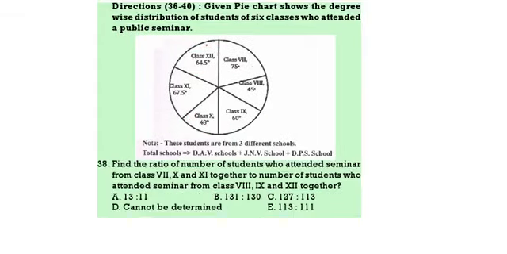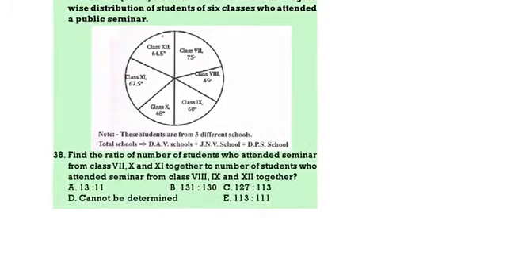Find the ratio of the students who attend the seminar in 7th, 10th, 12th. 7th 75, 10th 48, 75 plus 48. That is how much? 123. 123 plus 67.5. That is 190.5. Now 8th, 9th, 12th. 8th will be 45, 9th is 60, 105.